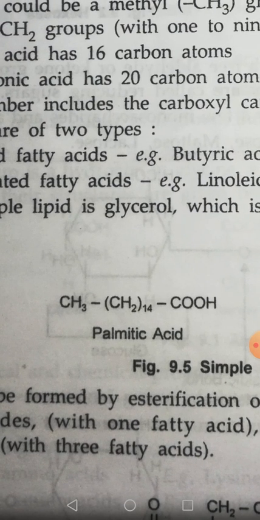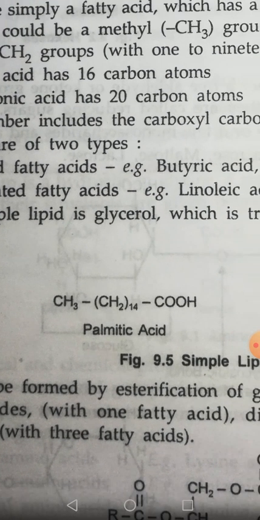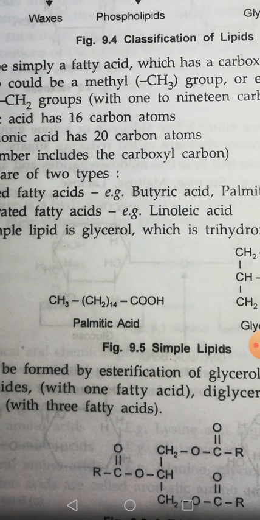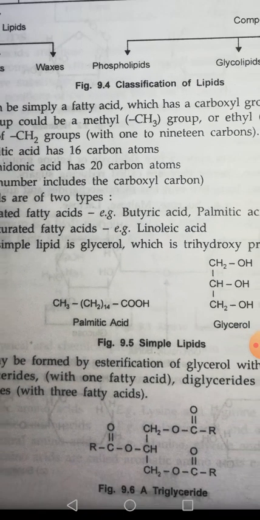Now one more example you are observing here. This is the example of palmitic acid. You can count how many carbon atoms are here: CH3, CH2, CH2, CH2. 14 times CH2 is there. So 14 plus 1, 15, and one carbon atom is along with the COOH. So there are 16 carbon atoms in palmitic acid.